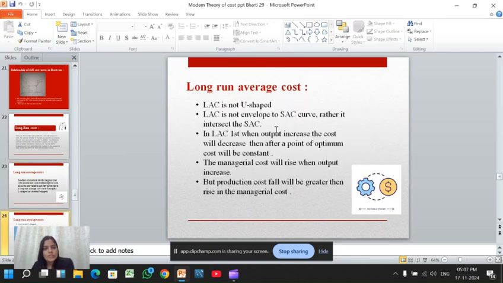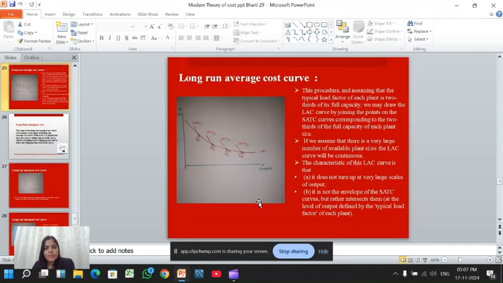Long run average cost, LAC, is not U-shaped, and it intersects the SAC curves. In LAC, first when output increases, the cost will decrease. Then after a point of optimum, cost will be constant. Managerial cost will rise when output increases, but the production cost fall will be greater than the rise in managerial cost. This is the long run average cost curve.